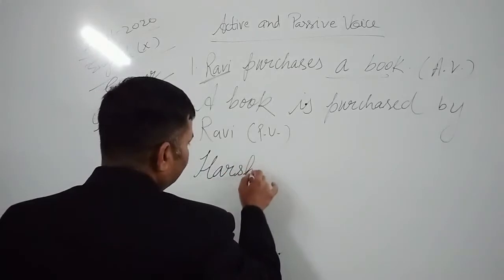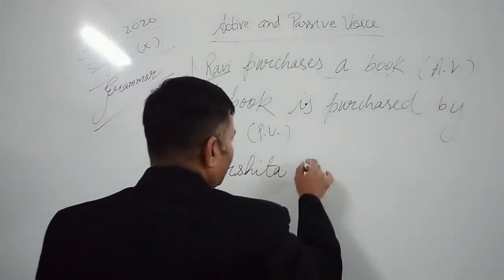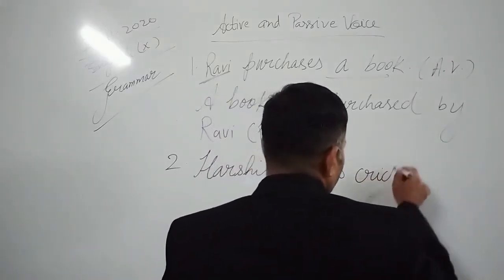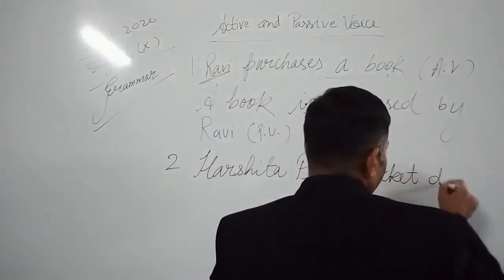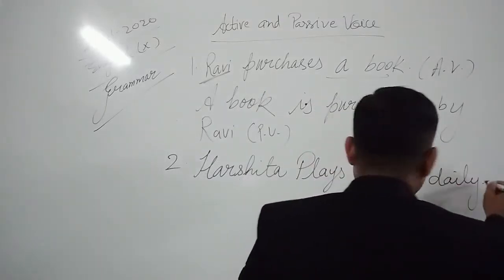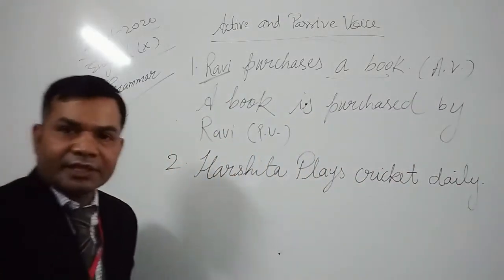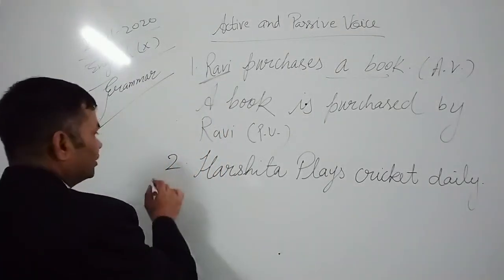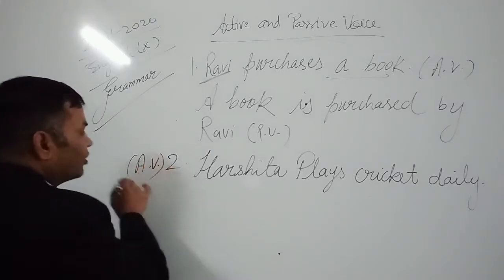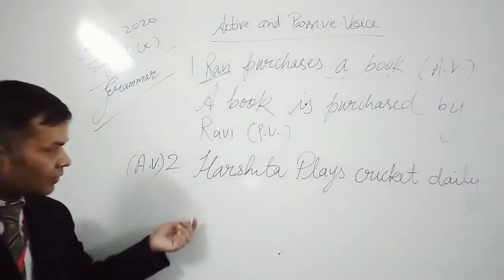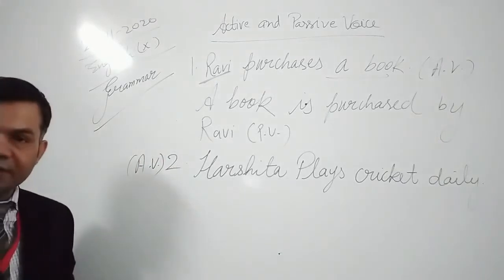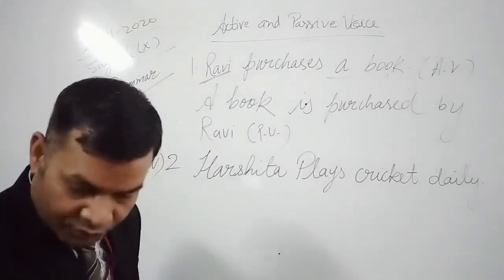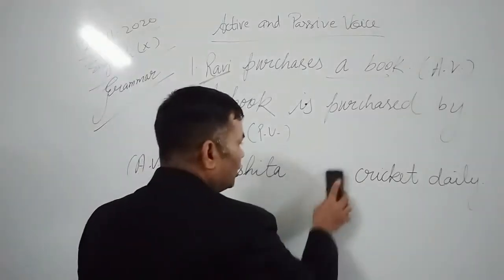Let me write the next sentence. Harshita plays cricket daily. This is an active voice. This is also a simple present tense, as we are discussing simple present tense only as of now. P here should be small.